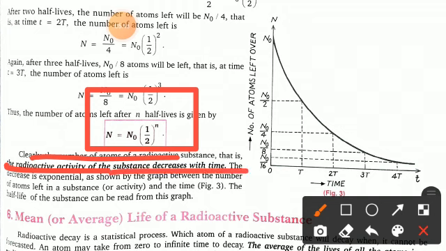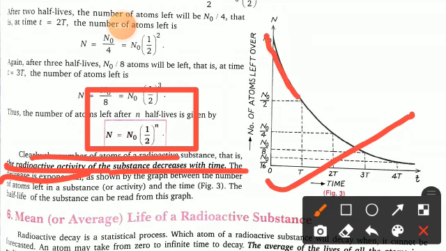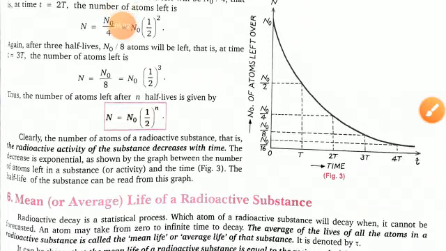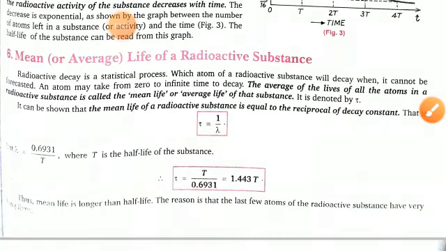So clearly the number of atoms of a radioactive substance, that is the radioactivity of the substance, decreases with time. The decrease is exponential, as shown by the graph. You can see with the help of the graph that there is an exponential decrease. The number of atoms left in a substance or the activity after time t, and the half-life of the substance, can be read from this graph. Clear?